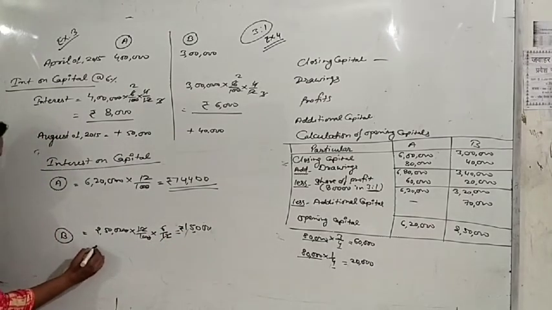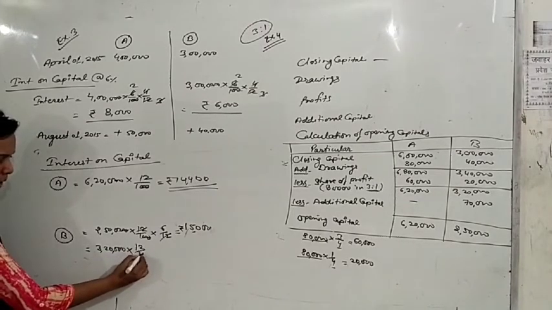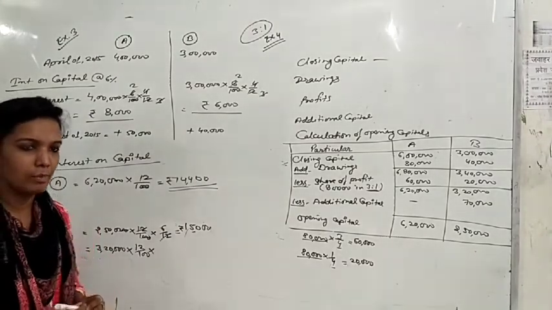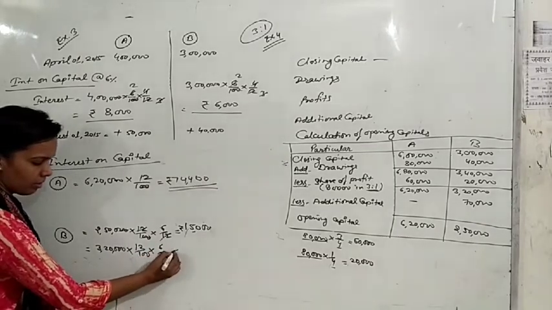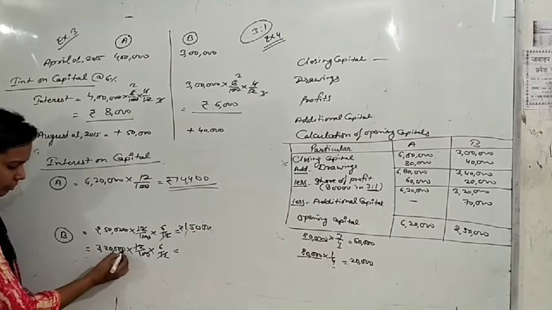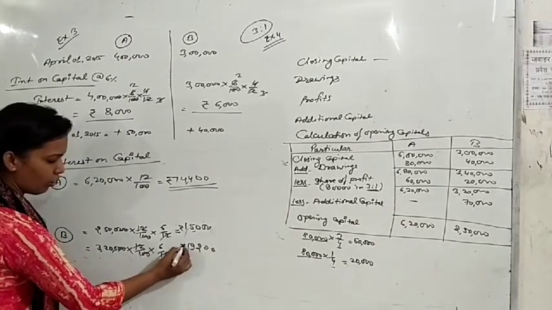And second one, 3,20,000 multiply by 12% multiply by, from October to March. Just count from October to March: October, November, December, January, February, March. That is for remaining 6 months. The calculation will be 19,200.